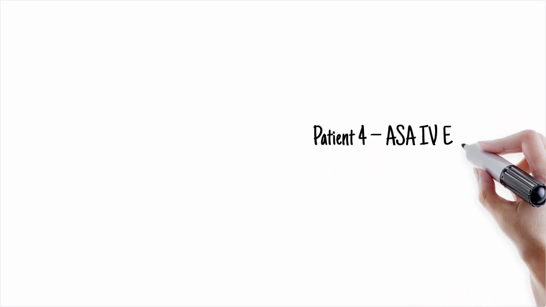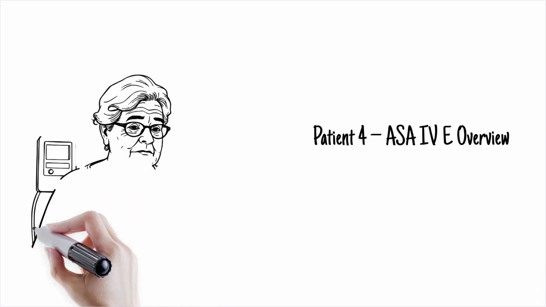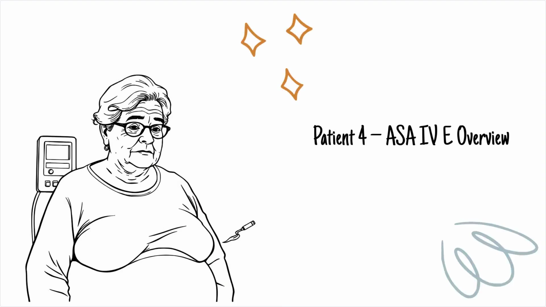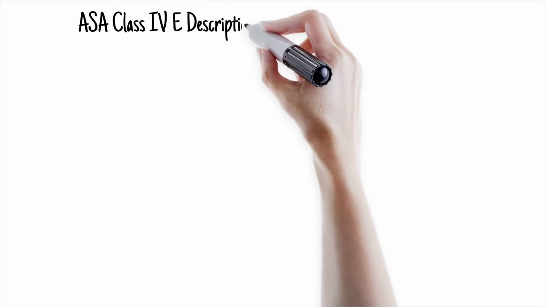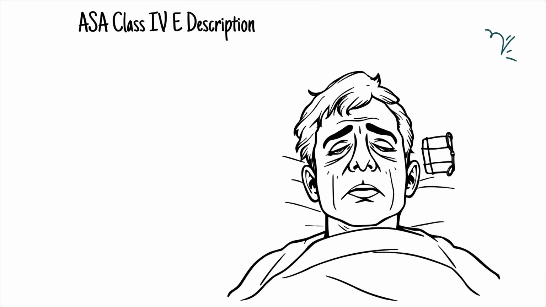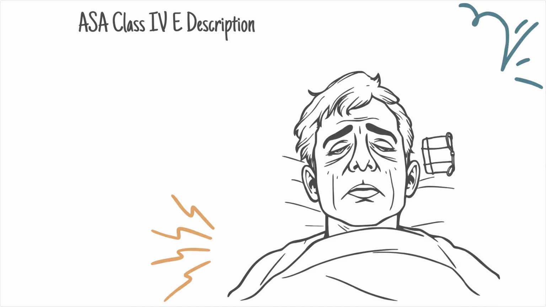Patient 4, ASA IV E, a 70-year-old woman, is scheduled for emergency laparoscopic appendectomy. She has a 100-pack-year smoking history, poorly controlled COPD, morbid obesity, BMI 46, and insulin-dependent diabetes. She becomes breathless after minimal exertion. ASA Class 4E, a patient with severe systemic disease that is a constant threat to life, undergoing emergency surgery.